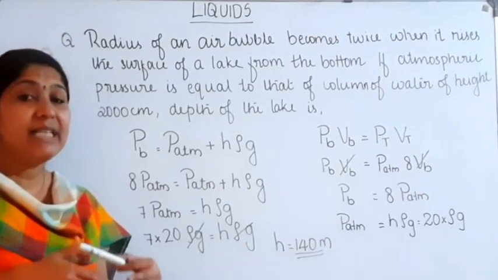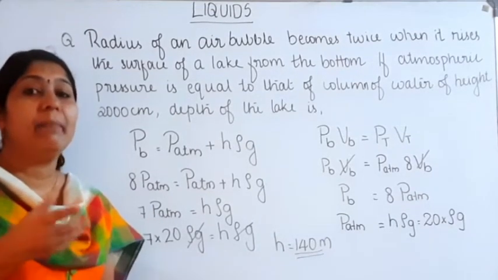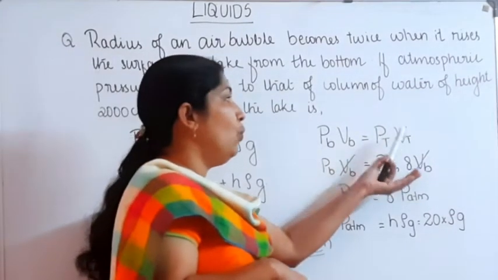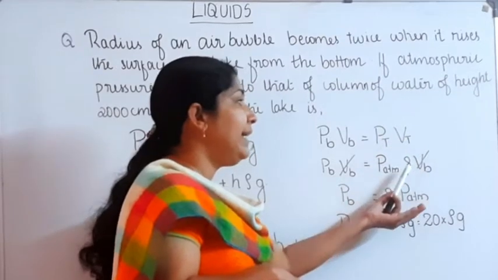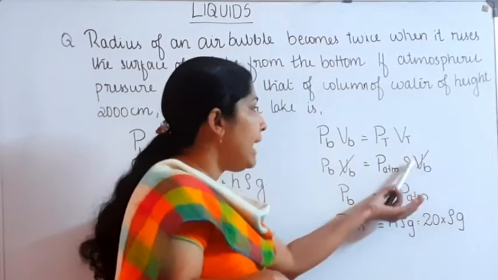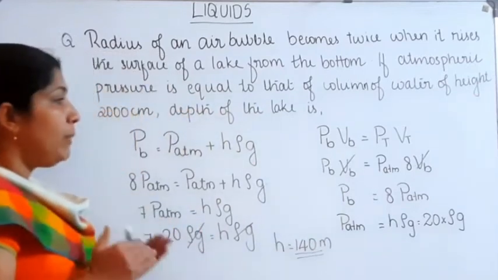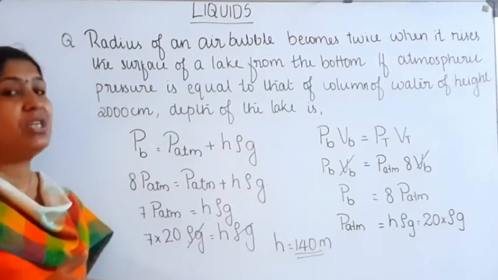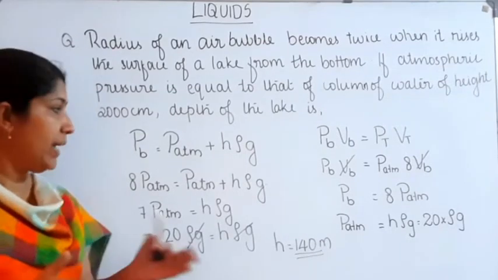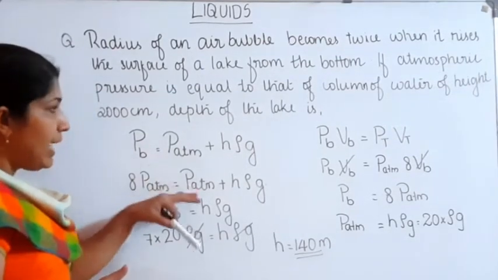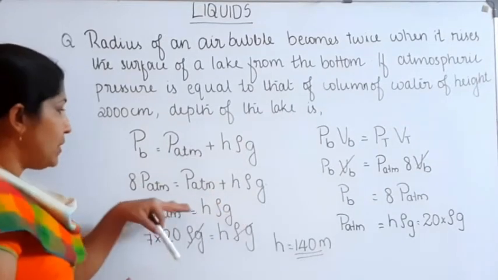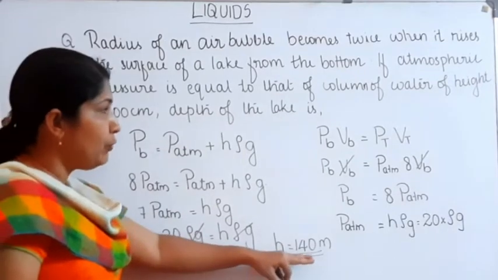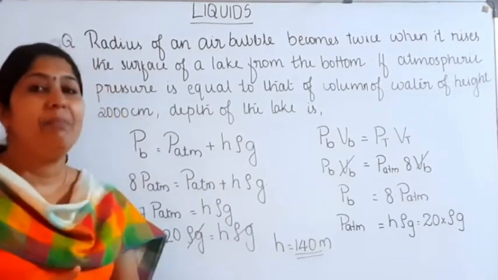When the radius is doubled, the volume becomes 8 times, so the volume at the top is 8 times the volume at the bottom. On cancelling VB, we get the pressure at the bottom is equal to 8 times the atmospheric pressure. On substituting the values of PB and P atmosphere, we get the depth of the lake as 140 meter.